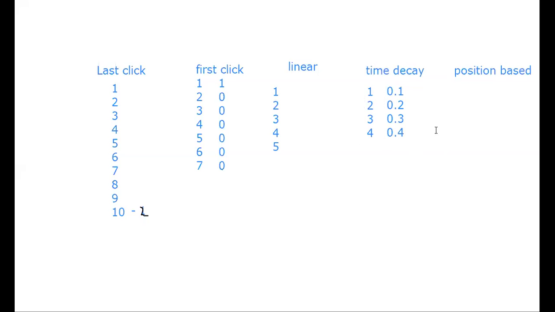The attribution will be 1, and it would be divided. In linear it would be 0.2, 0.2, 0.2, 0.2, 0.2, because it's dividing into equal parts. In time decay, it's giving the last click the maximum attribution or weightage, the one closer to the conversion. This is how it works.